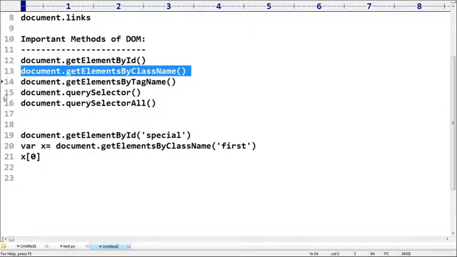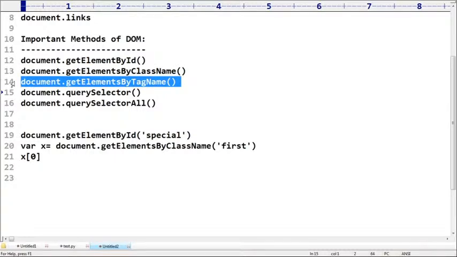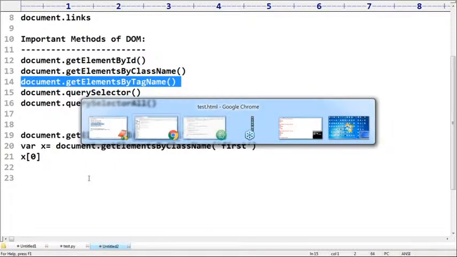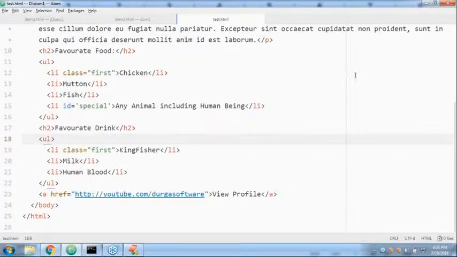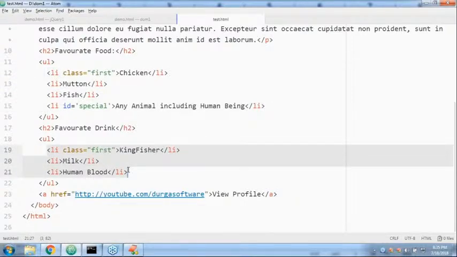Next, by tag name. Regarding by tag name, do you know how many LI tags are there? Can you please tell the total number of LI tags? LI, list item tags. How many LI tags are there? Here 4, here 4 plus 3. 4 plus 3, 7. 7 are there, sir. 7 LI tags are there.